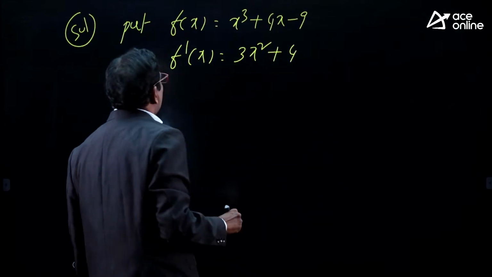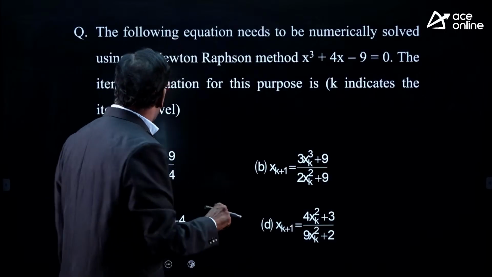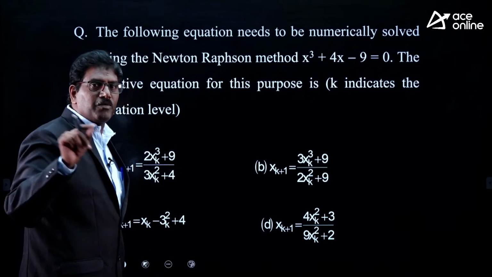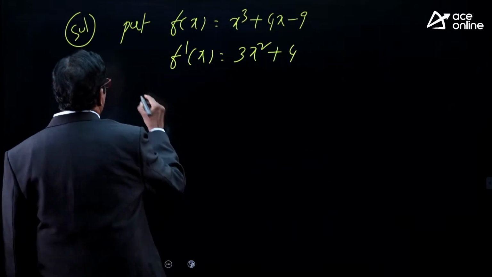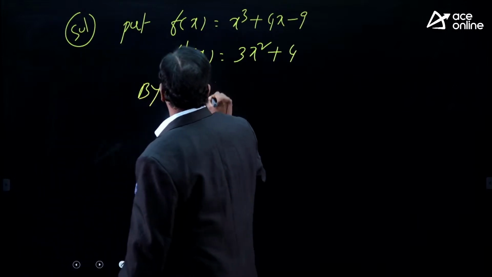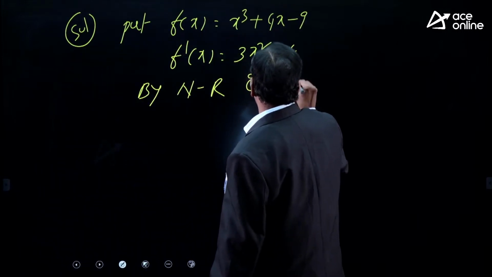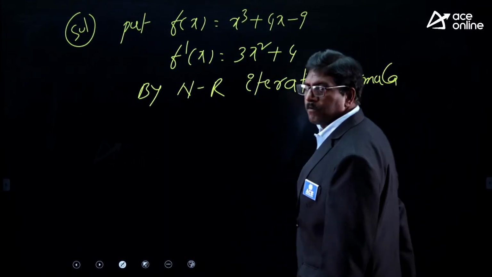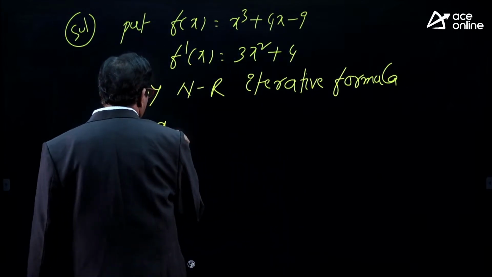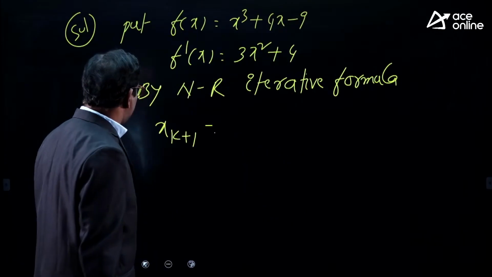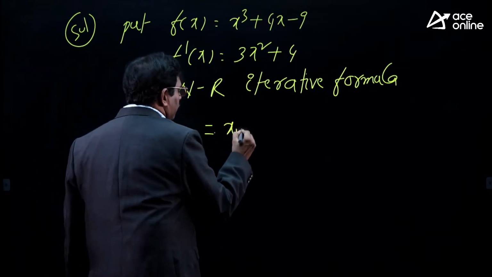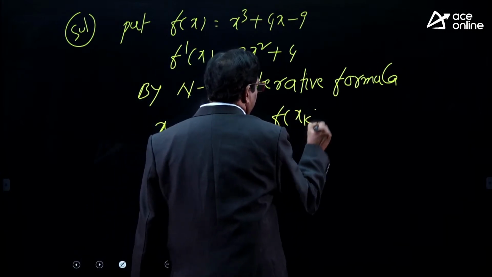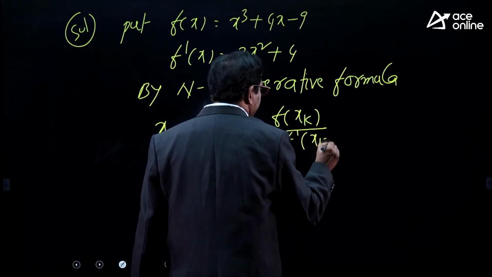So what is the Newton-Raphson iterative formula? Since the kth step is given, I will use the k notation. By the Newton-Raphson iterative formula, xk plus 1 is equal to xk minus f of xk by f dash of xk.